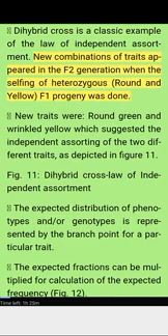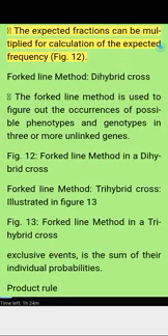New combinations of traits appeared in the F2 generation when the selfing of heterozygous round and yellow F1 progeny was done. The new traits were round green and wrinkled yellow, which suggested the independent assorting of the two different traits, as depicted in Figure 11. Dihybrid cross, law of independent assortment. The expected distribution of phenotypes and or genotypes is represented by the branch point for a particular trait. The expected fractions can be multiplied to calculate the expected frequency.